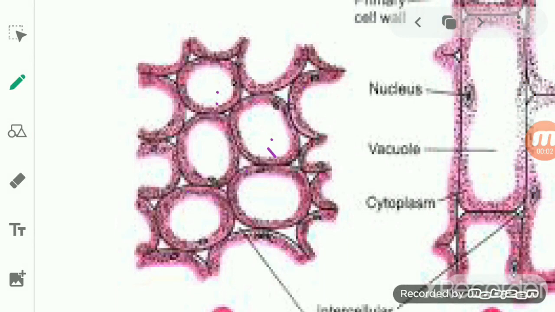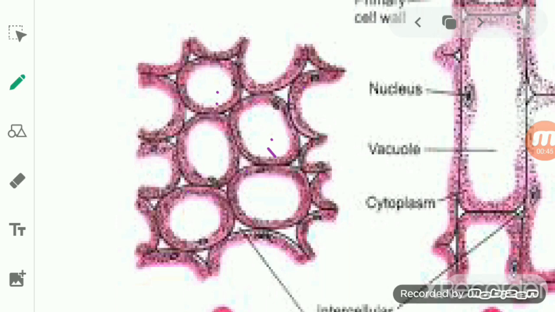Now if we see the diagram of an oval parenchyma, then students, you can see here the wall is thick and it has intercellular spaces. The intercellular spaces are visible. So in the oval shape or the rounded shape, you can see the intercellular space properly. Not only in the oval or rounded shape, but even if a cell has a hexagonal structure, even then the intercellular spaces are visible to us.